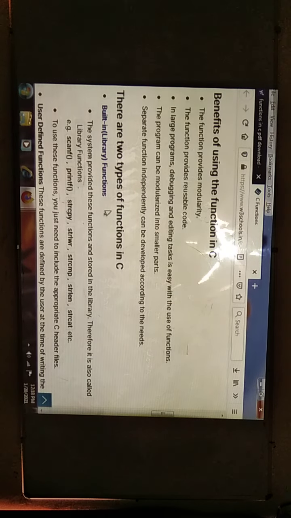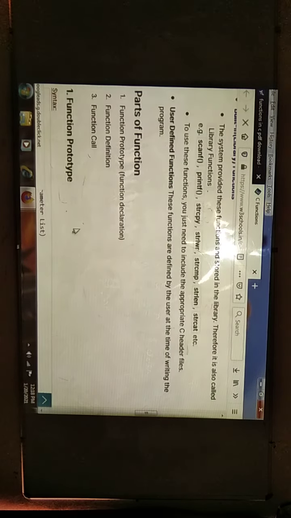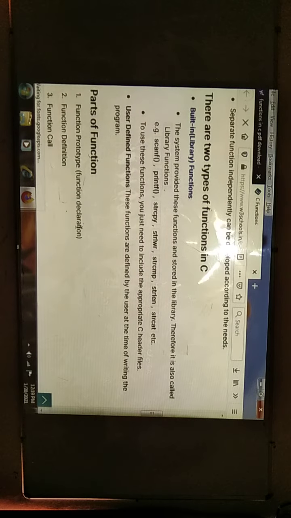Next we can see how many types of functions we have. There are two types of functions. The first one is the built-in function, and the second one is the user-defined function. In built-in functions, some functions are already available in the system. Directly we can use that type of functions.